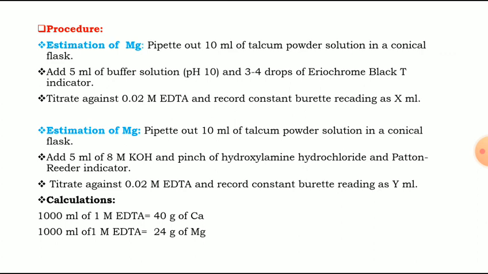Suppose for calcium we got the reading X ml. How do we calculate it? 1000 ml of 1 molar EDTA gives 40 gram of calcium. Then X ml of 0.02 molar EDTA gives how much gram of calcium? Likewise, 1000 ml of 1 molar EDTA gives 24 gram of magnesium. Then Y ml of 0.02 molar EDTA gives how much gram of magnesium? Simply when we do the cross multiplication we will get the amount of calcium and magnesium.